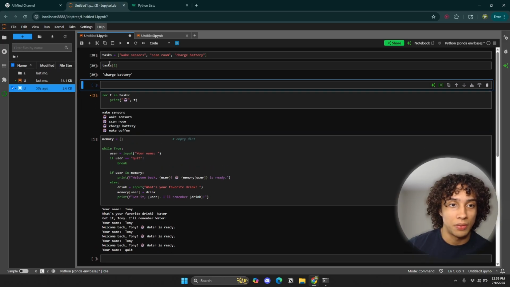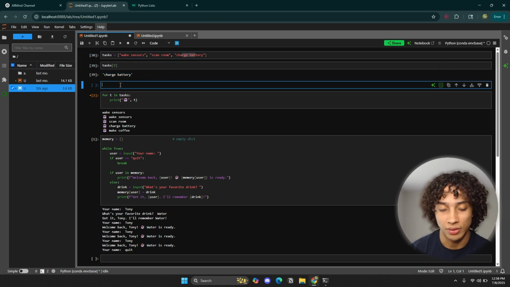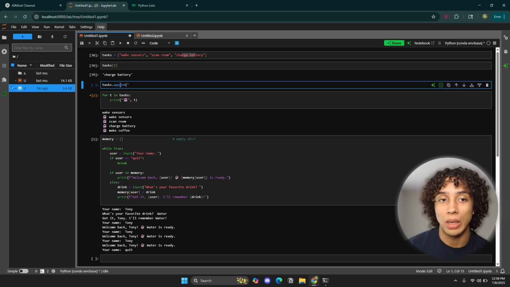So here in this code cell, I'm just indexing this list. I'm accessing this element from the list, but I can actually add stuff to the list. So I can call my list and I write dot append, so I'm calling the append method, and then I can add whatever it is that I want to add. So let's add, I don't know, make breakfast, because I am very hungry and it's 12:50 and I haven't even eaten breakfast.